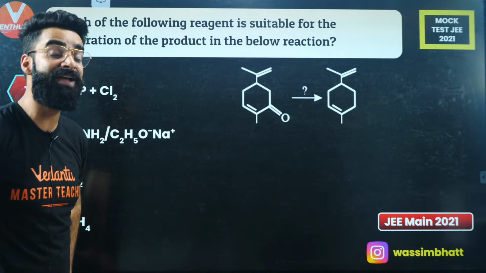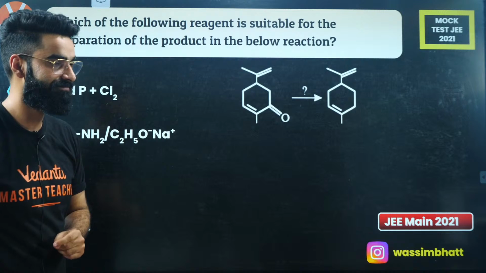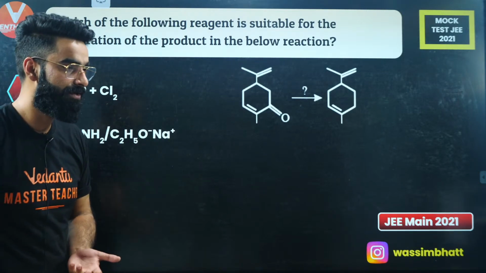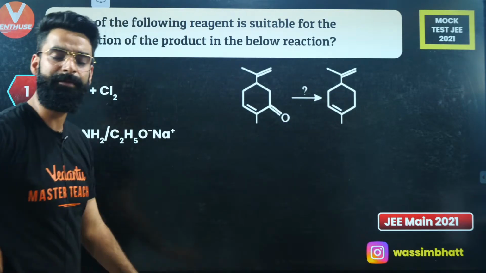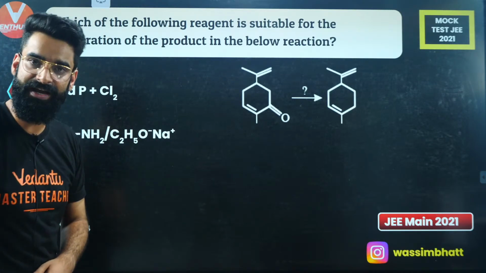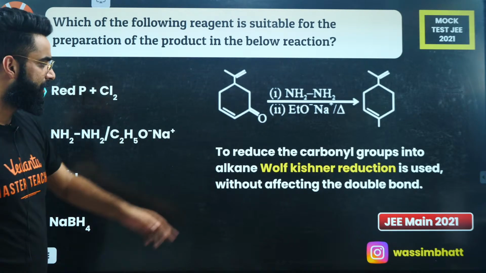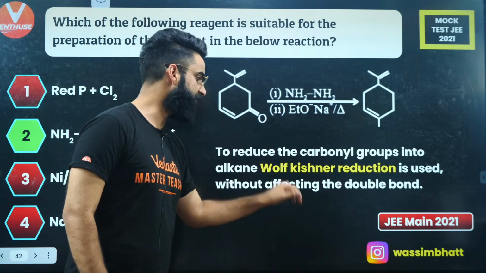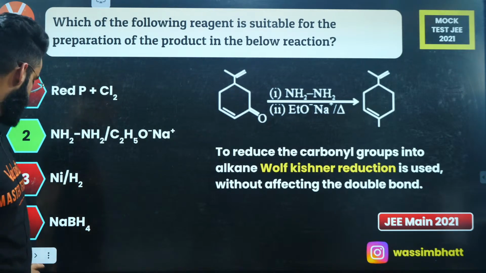Is it going to be Clemmensen reaction or Wolff-Kishner? Tell me fast. Absolutely. I'm not doing anything with this double bond. I'm going to convert just the carbonyl into the alkane. So this is actually the case of Wolff-Kishner reaction. And what is the reagent which we use in the Wolff-Kishner reaction? It's this one. To reduce the carbonyl group into the alkane, Wolff-Kishner reaction is used without affecting the double bond. Yes, people? Done?